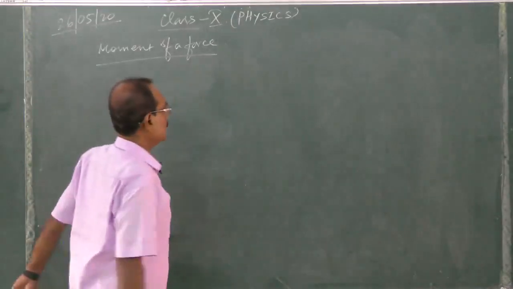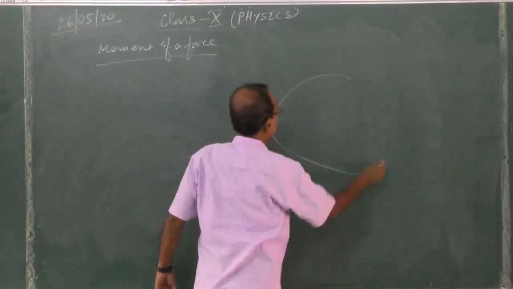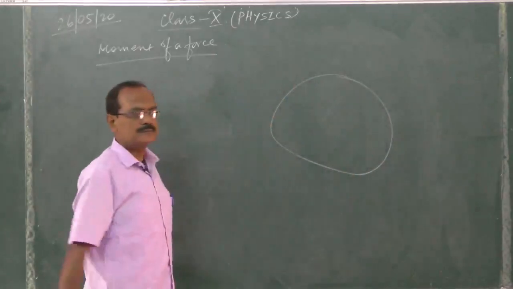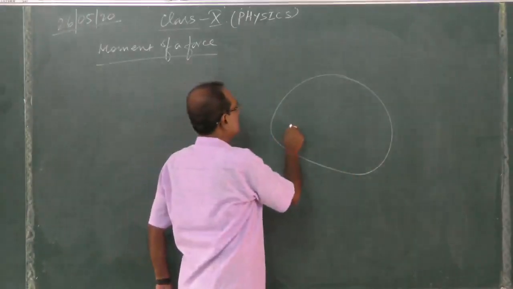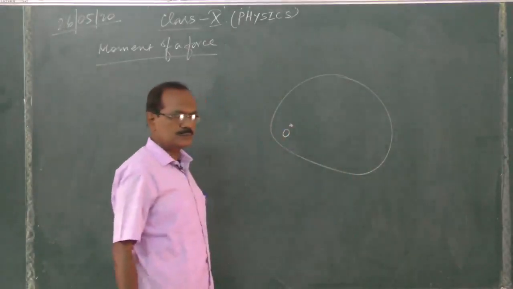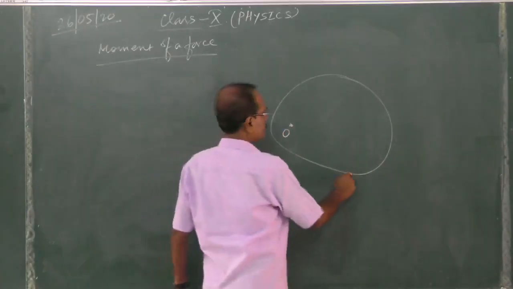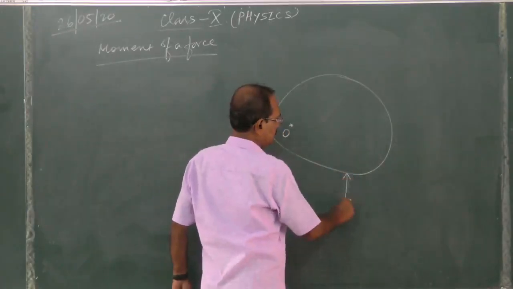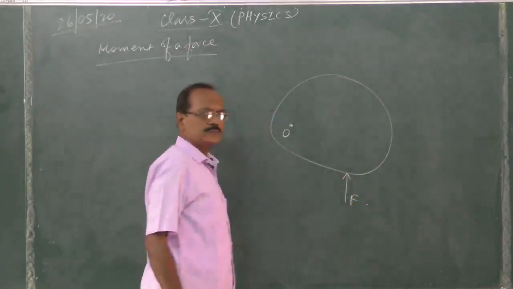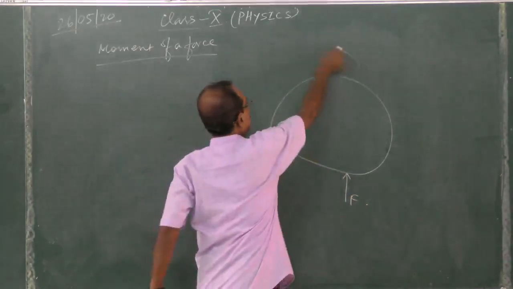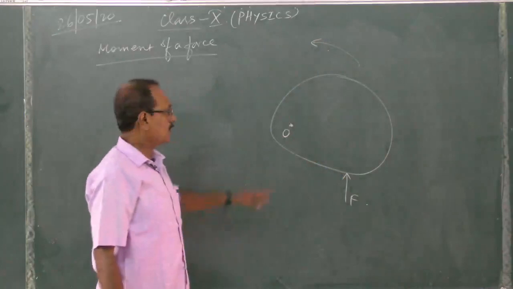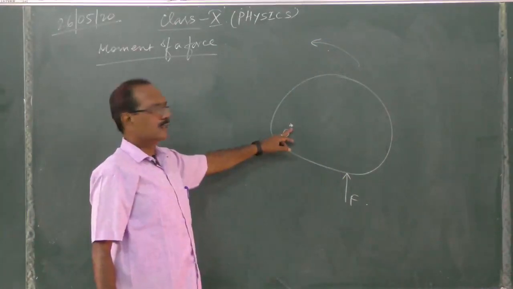Just one example I am doing here. Say this is a body. The body is fixed at this point O. Now we are applying a force, say force F. So the body will rotate in this way about the point O.